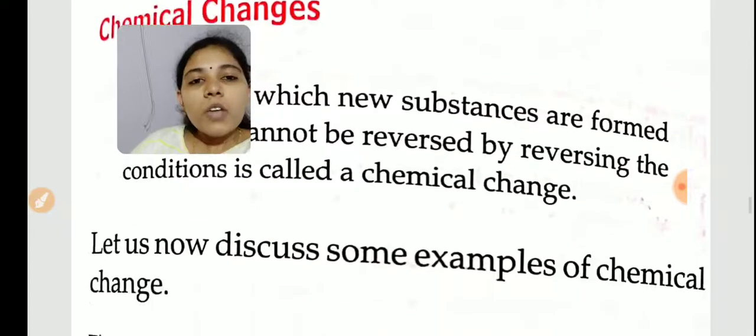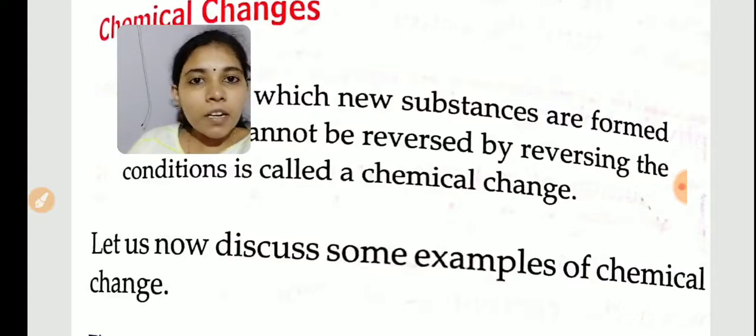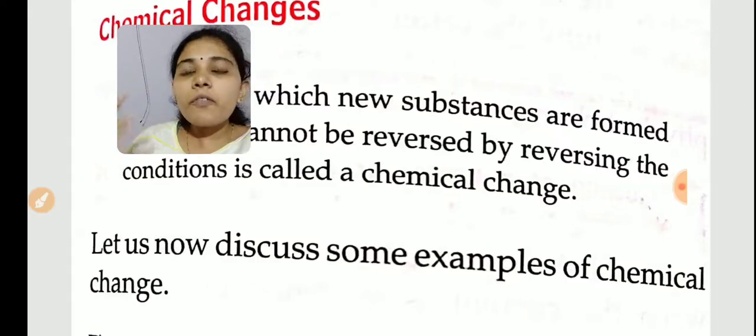Okay. So for example, curdling of milk. When milk changes to curd or paneer, is it possible to return that paneer back to milk? Not possible. Irreversible. Or burning of paper, burning of wood, digestion. The food you are eating changes in your stomach, it will convert to protein, vitamins, minerals, etc. Is it possible to return it back to your food? Not possible. So digestion and these types of things are examples of chemical changes.